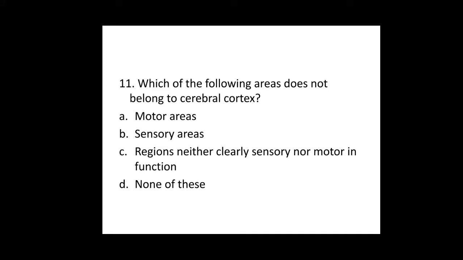11th one, which of the following areas does not belong to cerebral cortex? Option A, motor areas. Option B, sensory areas. Option C, regions neither clearly sensory nor motor in function. Option D, none of these. So the motor areas, the sensory areas, and the regions neither clearly sensory nor motor in function are all areas present in the cerebral cortex. So for 11th question, the answer is option D.